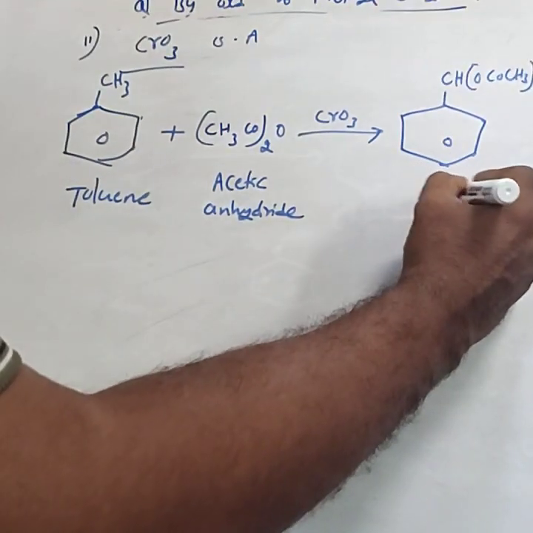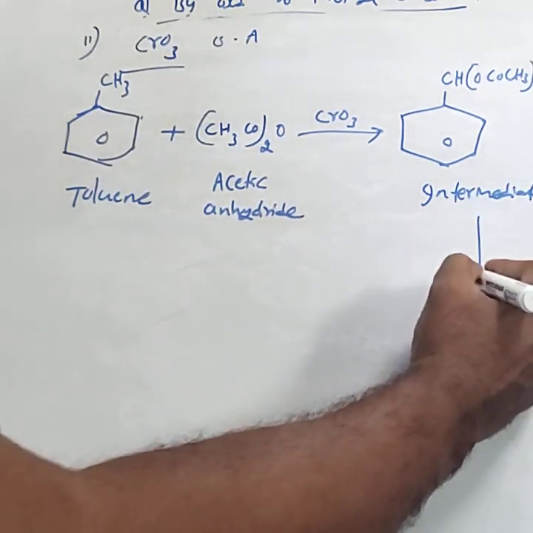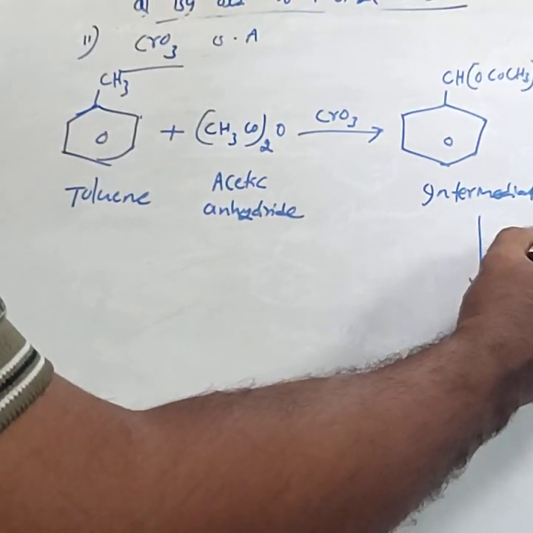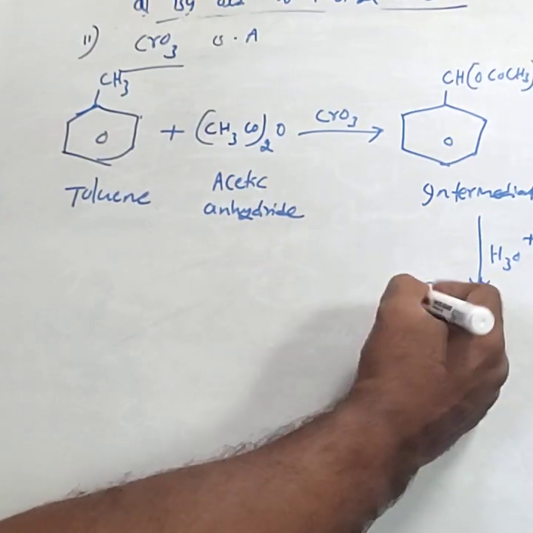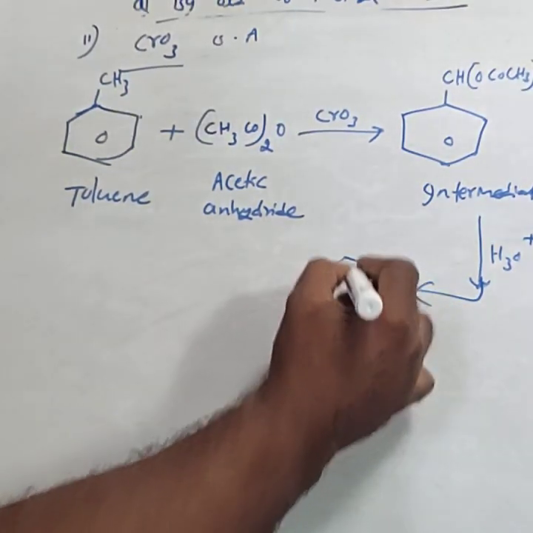This intermediate on acid hydrolysis forms benzaldehyde.